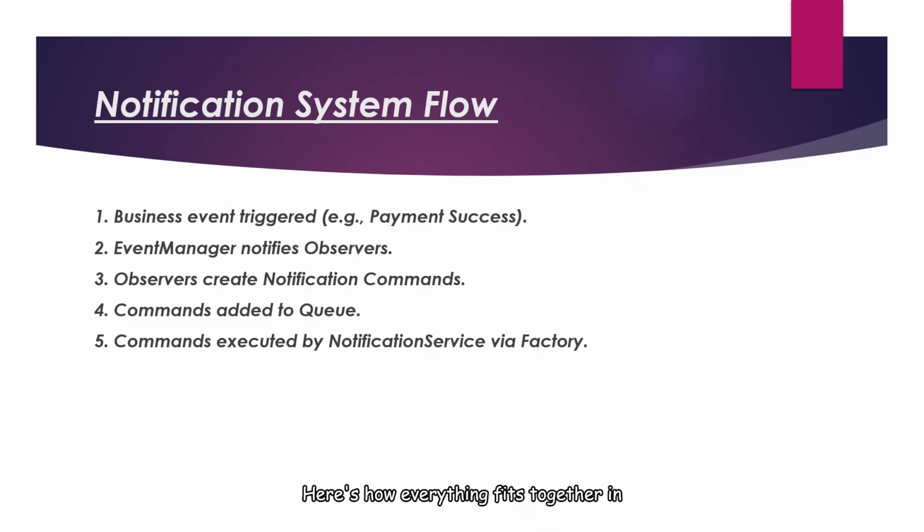Here's how everything fits together in runtime. First, a business event occurs, such as a successful payment or order placement. The event manager detects this event and notifies all registered observers. Each observer responsible for a specific notification channel or type creates a notification command and places it into a command queue. A separate notification processor pulls commands from the queue and, using the factory, creates and sends the appropriate notifications. This architecture keeps our business services fast and responsive as notification sending happens asynchronously.